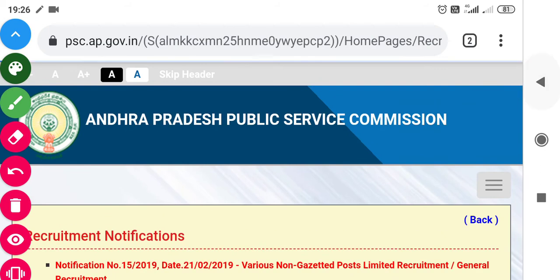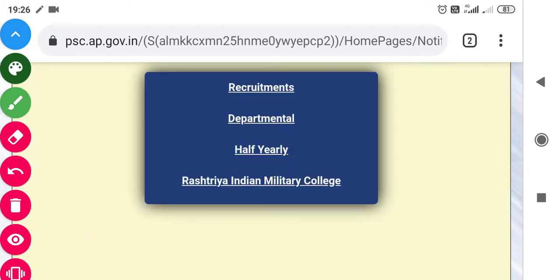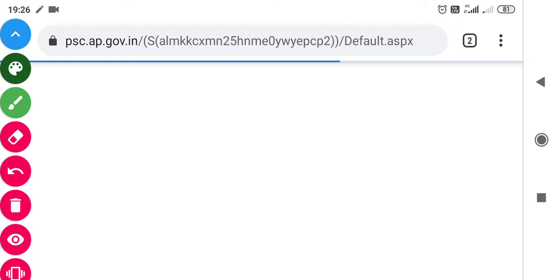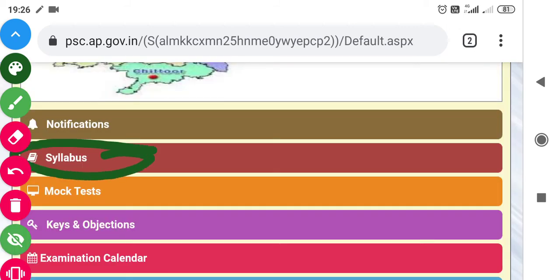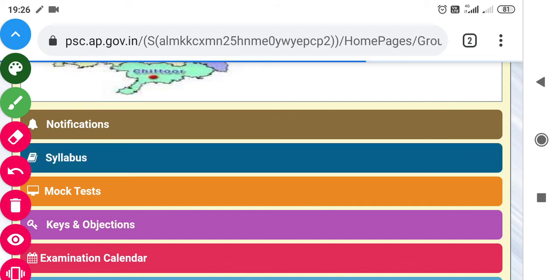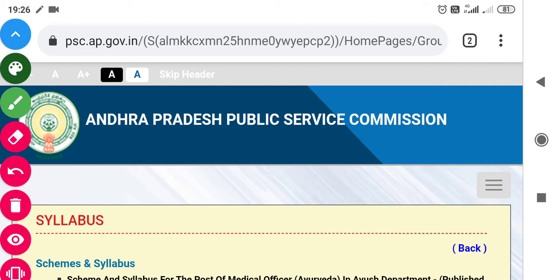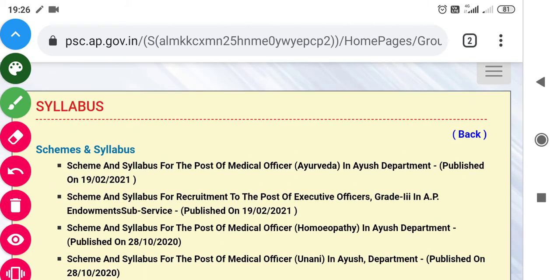If we want to download the syllabus, we have to follow these types of instructions. And now I'm going to show you how you can download the syllabus. Here you can see the syllabus in the second row, so you have to click on it, and after that this type of section comes out. Here you can see the different types of examinations and different types of examination syllabus.